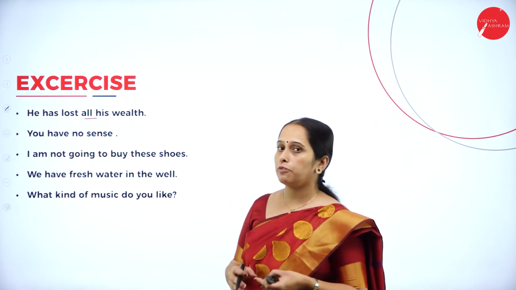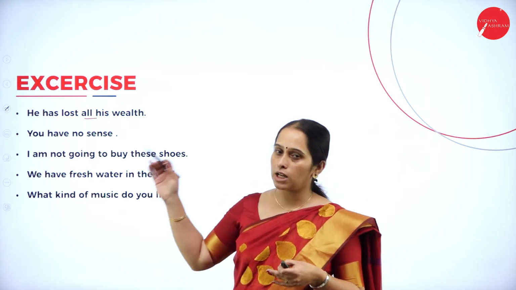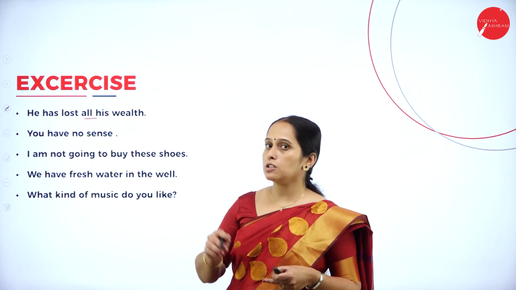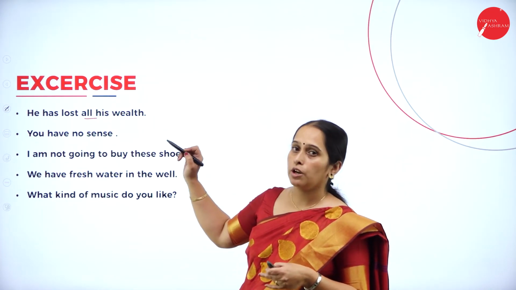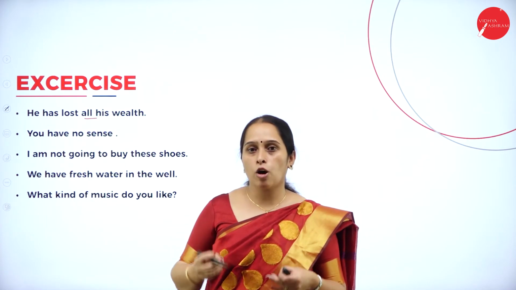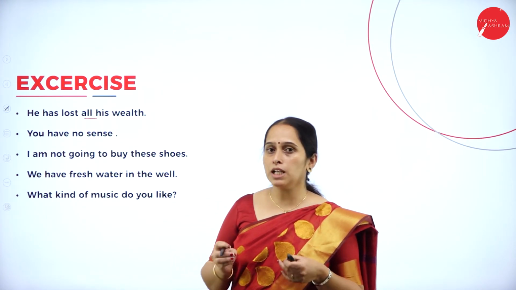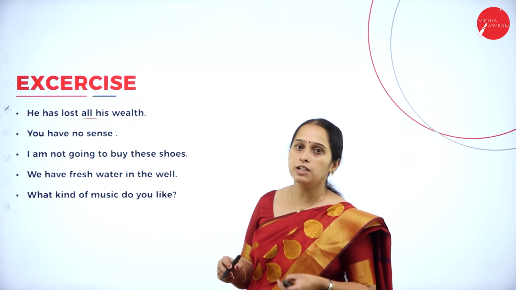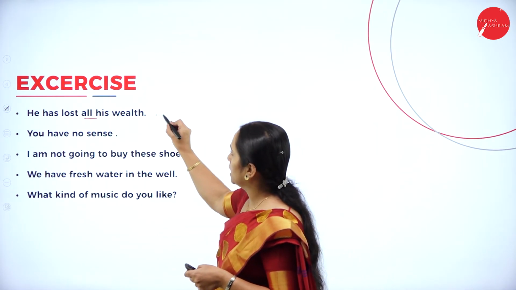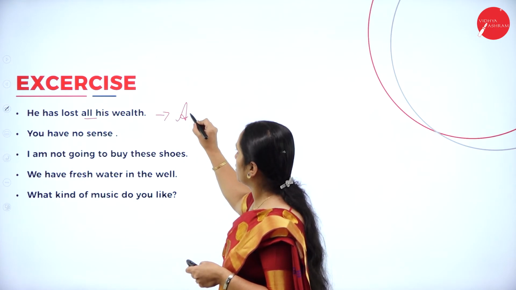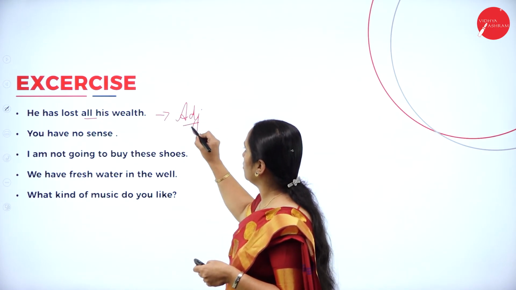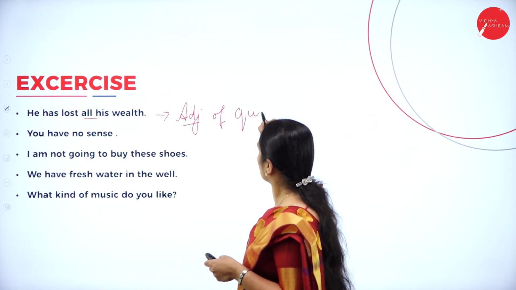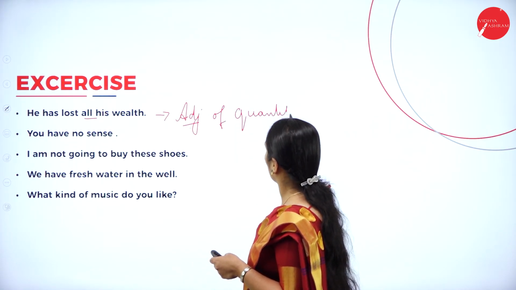How will you find out which one? We have to concentrate on the noun. We should see whether it is a countable or uncountable noun. Wealth is an uncountable noun. So it will be adjective of quantity.